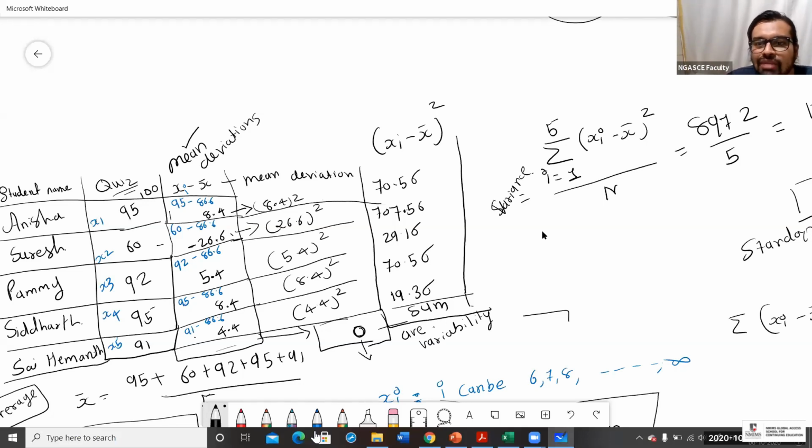Why are we finding mean deviation? Because we just try to find out the average, and the average is not satisfactory. If we go with the average, we are not justifying many students. Like 4 students have secured more than 90 and the average is 86 point something. So this average figure is not a true representative of these 5 values.